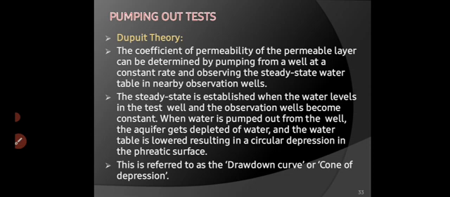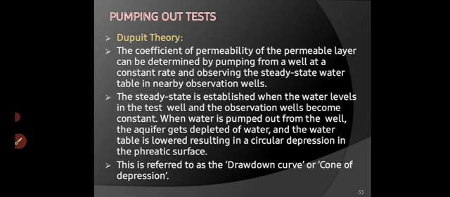Next topic is pumping out test, which is known as Dupuit theory. Again, it is used to find out the coefficient of permeability and the discharge from the well. The coefficient of permeability of the permeable layer can be determined by pumping from a well at a constant rate and observing the steady state water table in a nearby observation well, right? So the coefficient of permeability can be found with the help of this theory, and thereby we can find out the discharge of the observation well.